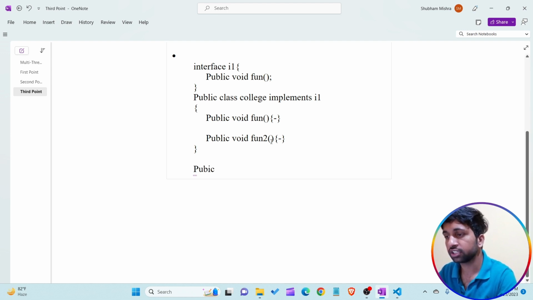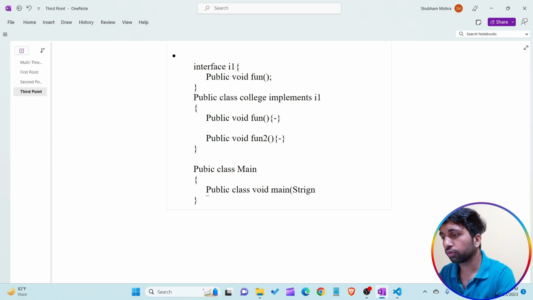For example, I'm creating another class, the Main class. In the Main class, the main method is present, public static void main. I just want to quickly revise to understand how things are working. What is the concept?